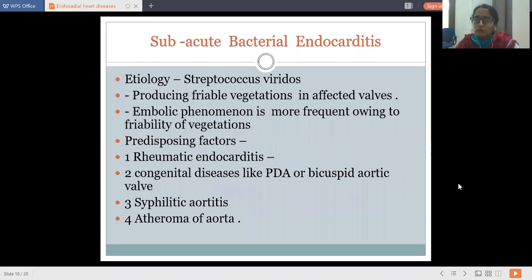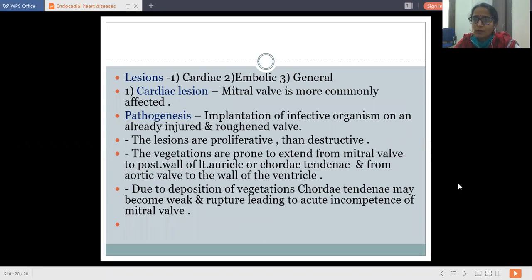So tomorrow we are going to discuss subacute bacterial endocarditis. Today, please read about this. Then tomorrow we are going to revise this too, and we will go towards subacute bacterial endocarditis.